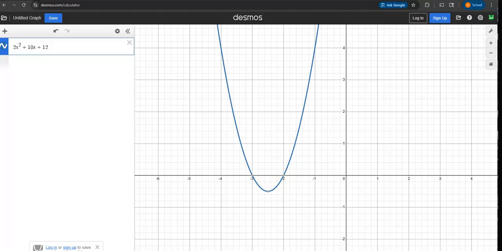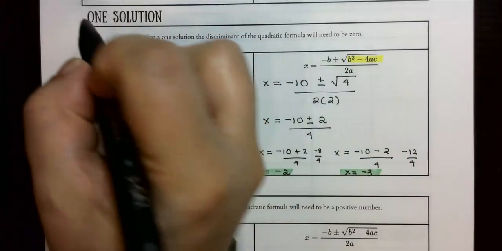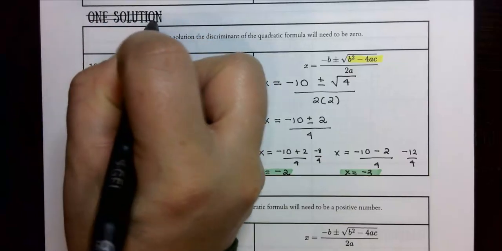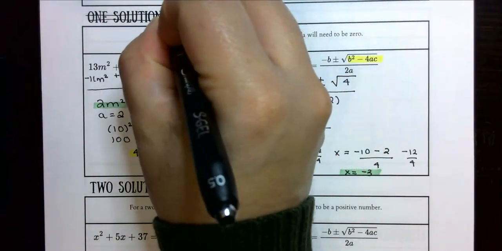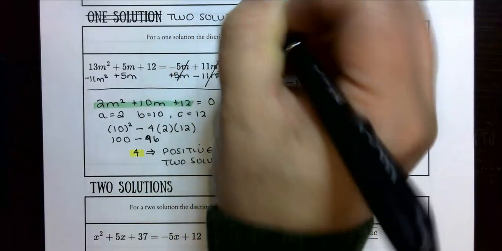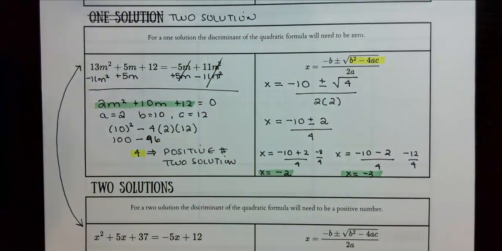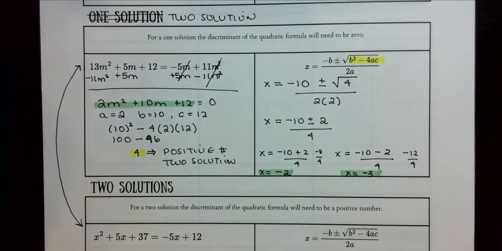So I am going to, actually, because I think there was a mix-up with my equations, I'm going to cross this part out and put 2 solutions. Or if you want to, you can draw an arrow like this to let us know that we got our equations mixed up. Okay, so it's completely up to you. All right, I'm actually going to pause right here, and we're going to look at one more example, which is the 2 solutions, or in this case, the 1 solution, since we got it mixed up.